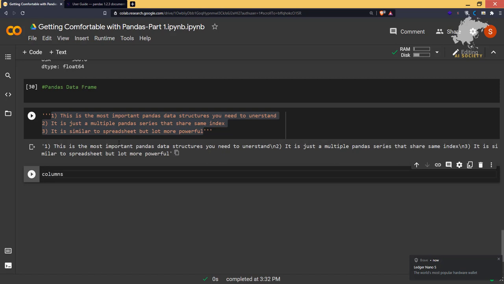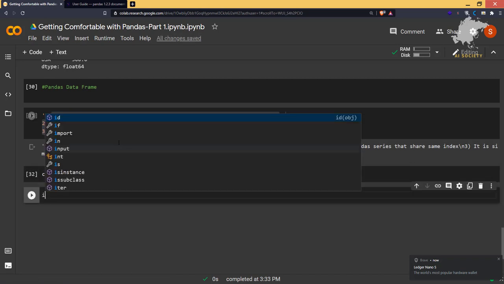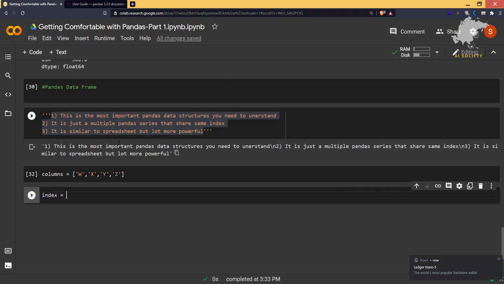So we have columns equal to w, x, y, z. Let's say these are the columns, and we have 4 columns. Then we have an index, let's say a, b, c, d, e.